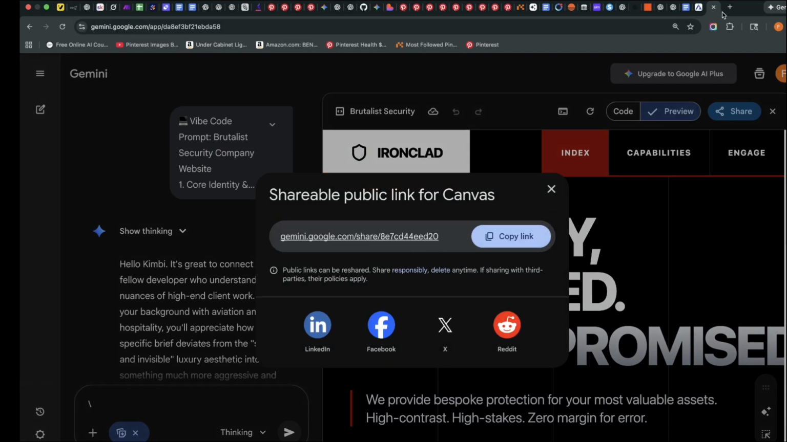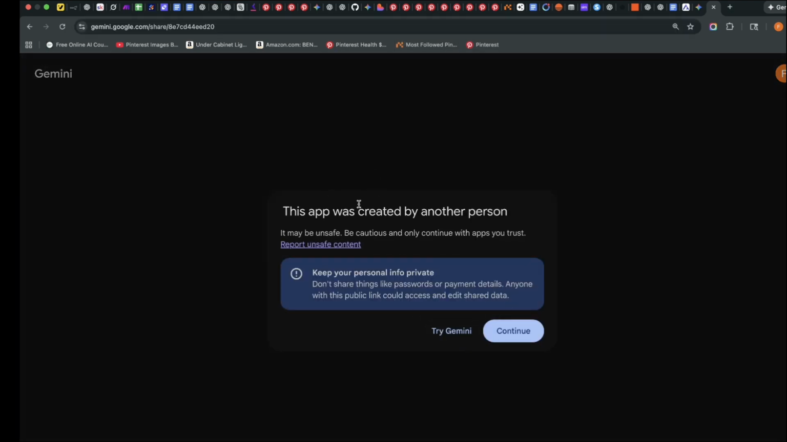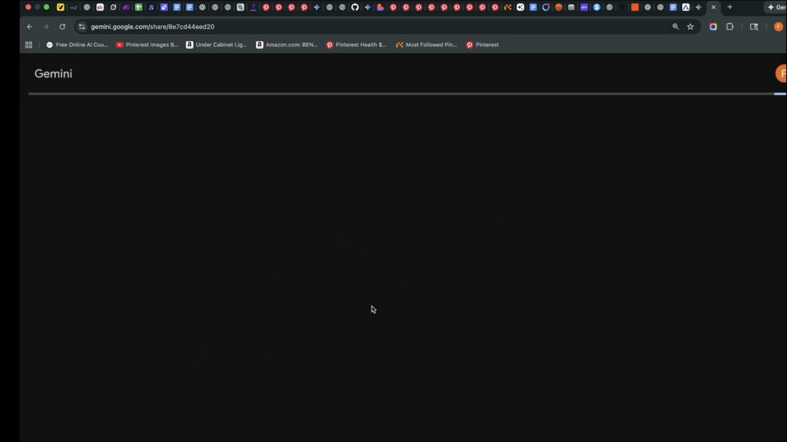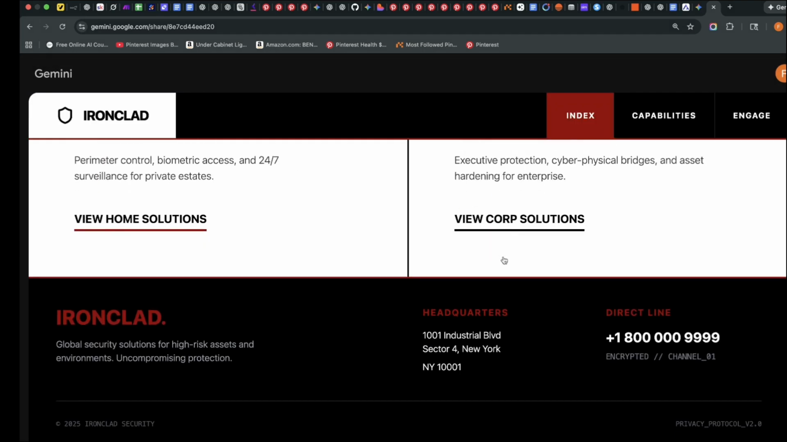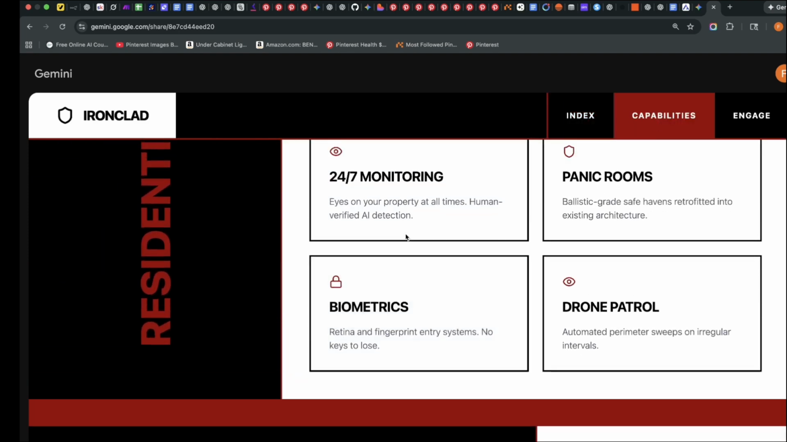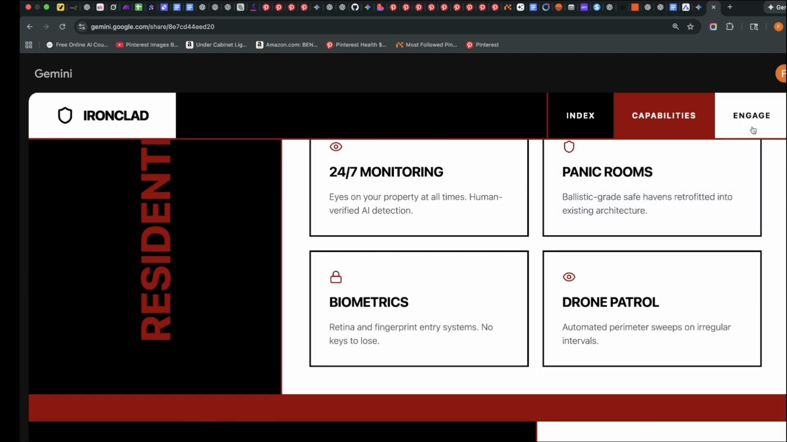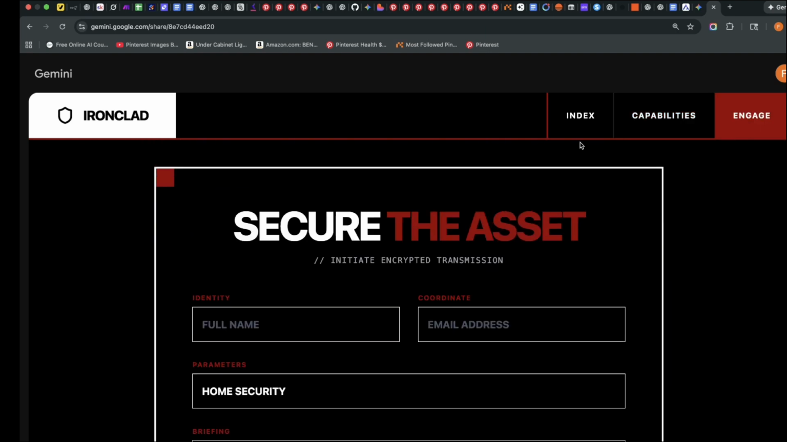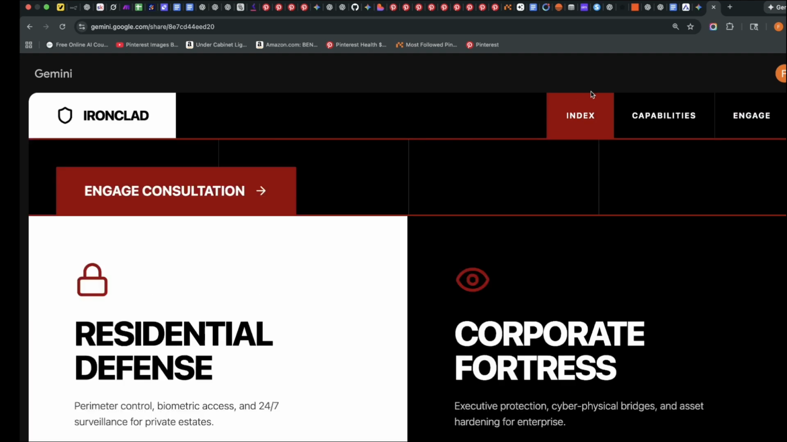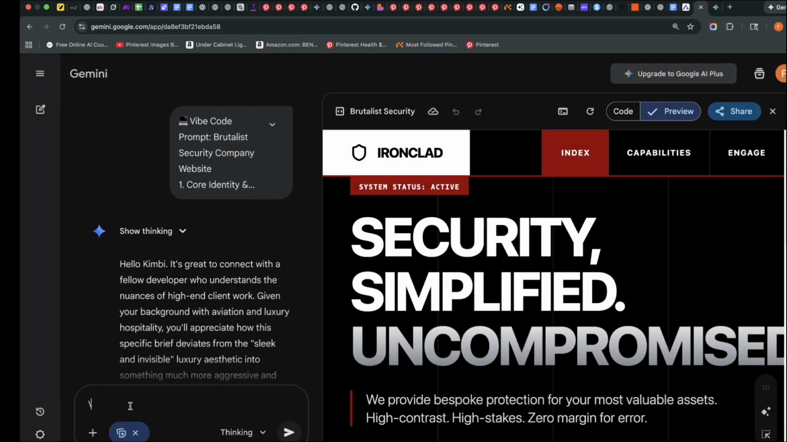So if I copy this link and I try to look at it on this page, you can see it's a full-blown website. This app was created by another person. I'll say continue. And this is the website. So this is it. This is the home page, capabilities, monitoring, panic room, drone patrol, and all that stuff. Engage. This is the home page. This is totally amazing.